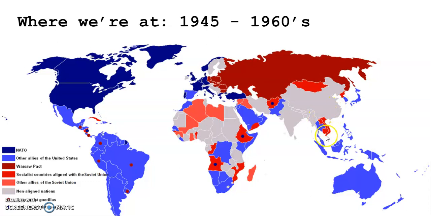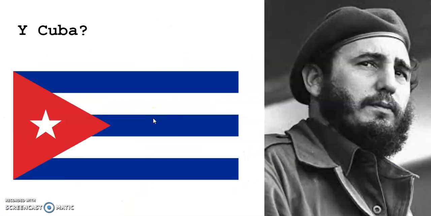Over here, we also see the country of Vietnam in the late 60s and 70s. We had a huge uprising there, the Vietnam War that the United States and the Soviet Union were involved with. It's called a proxy war. And turn your attention over here. This red island here is Cuba. Notice how close it is to the United States. So let's get into a little bit more about Cuba.